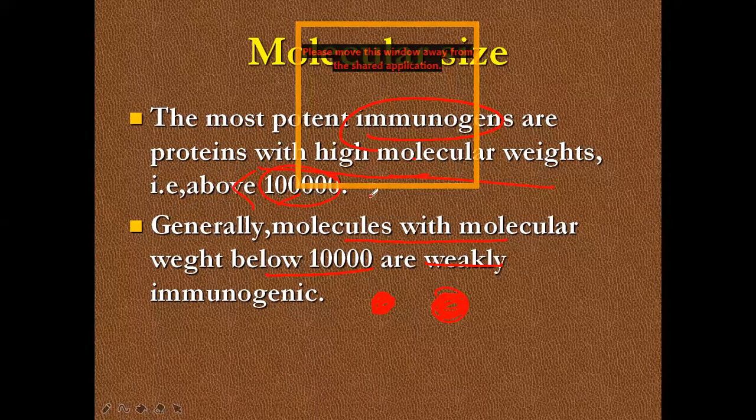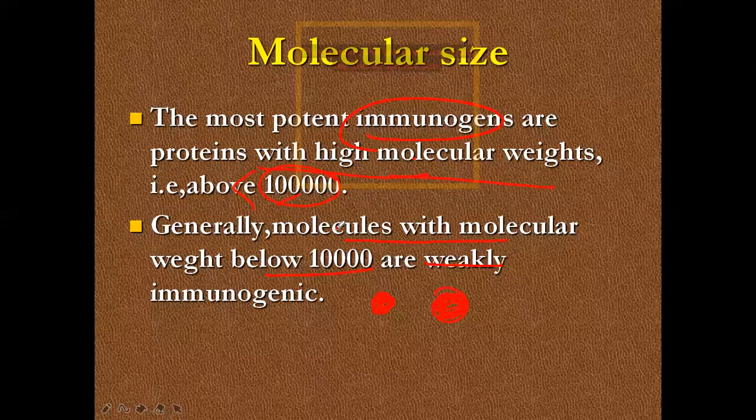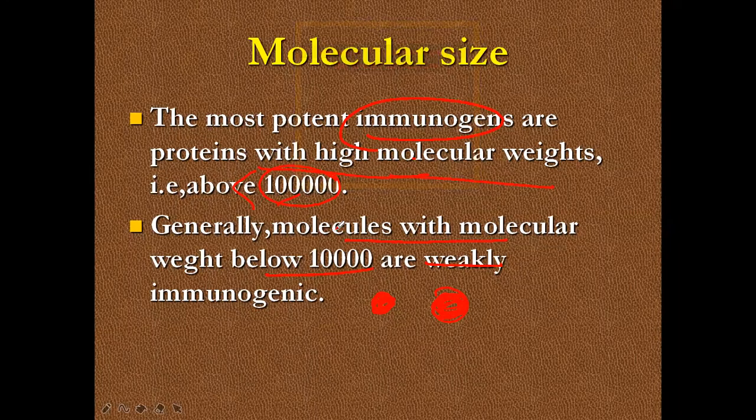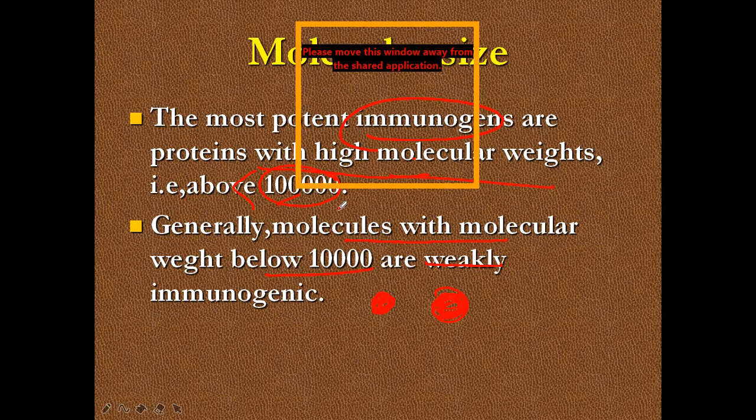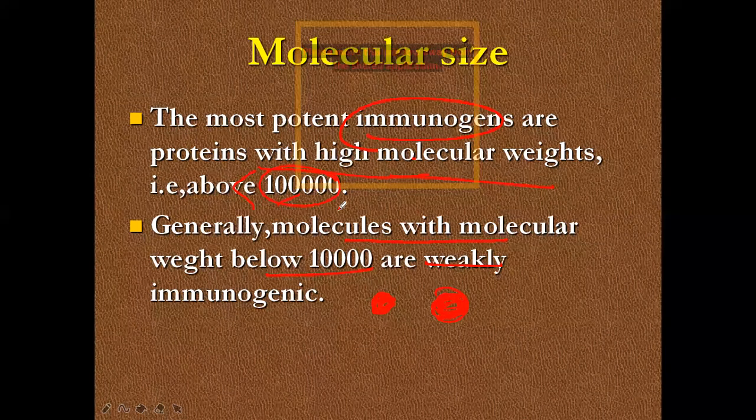Do you remember, adaptive immunity needs stimulation for activation. Innate immunity can work without stimulation. When a virus or bacteria enters, innate immunity starts fighting. But acquired immunity is very strong immunity. The one problem with acquired immunity is that it needs stimulation. If the antigen can stimulate, then the immune system can work better. So one property is molecular size.